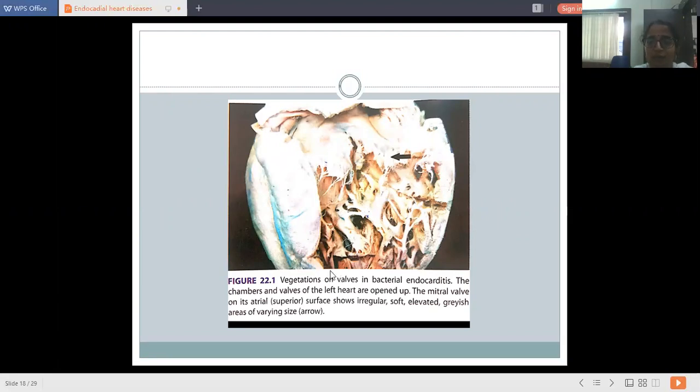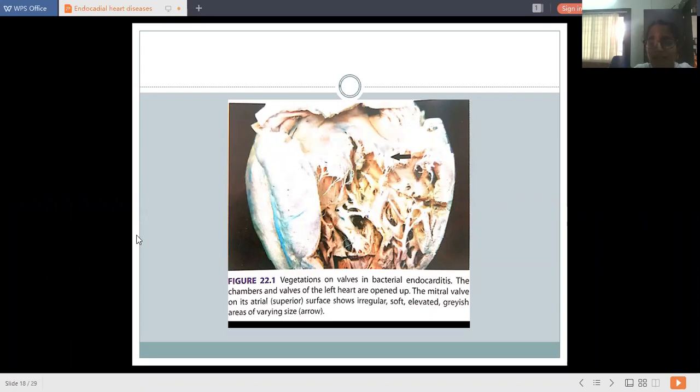Here the walls of the left heart are opened up, and the mitral valve on the atrial, that is superior, surface shows irregular, soft, elevated gray areas. These are the soft elevated gray areas of varying size. Okay. So this is the picture of bacterial endocarditis.